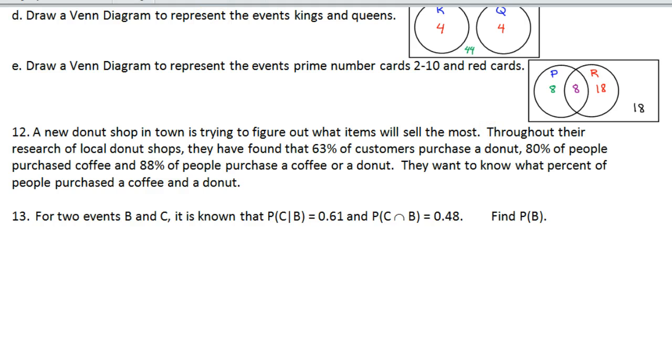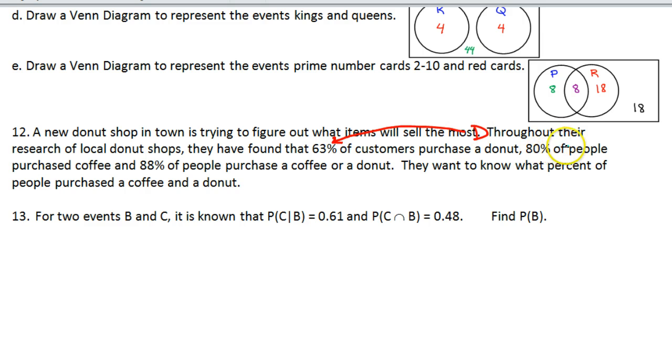So let's call that event D, my donut people. D for donut. You know what, I need my bigger pen back. Go big or go home. So donut, that's our 63%.